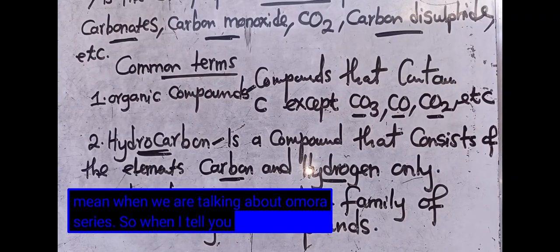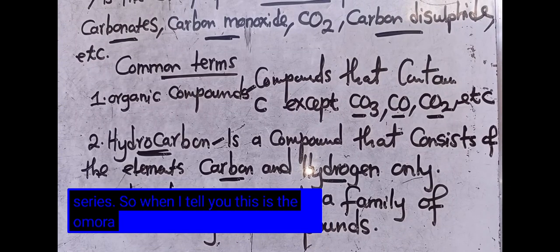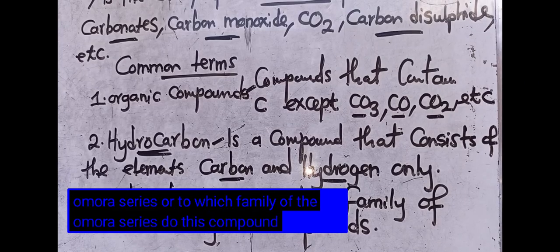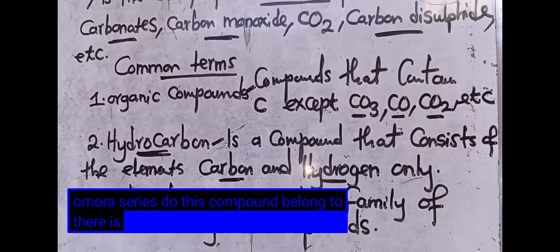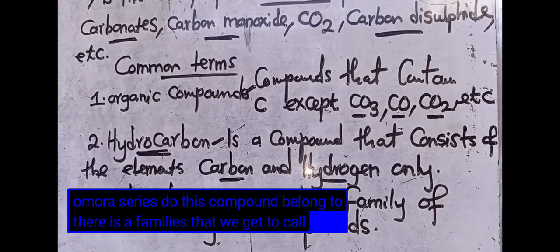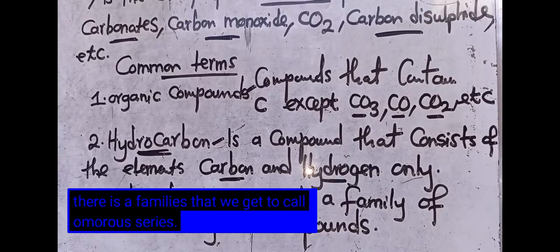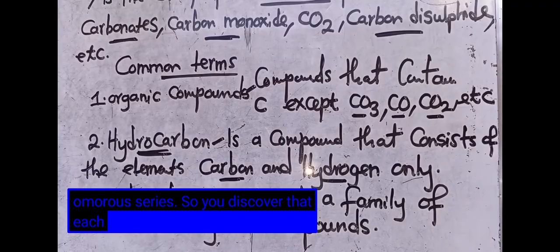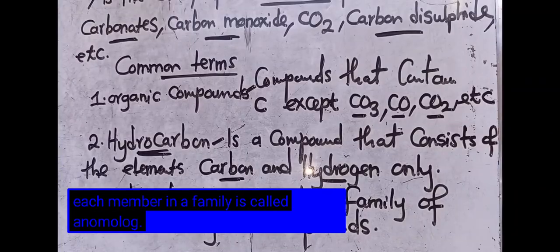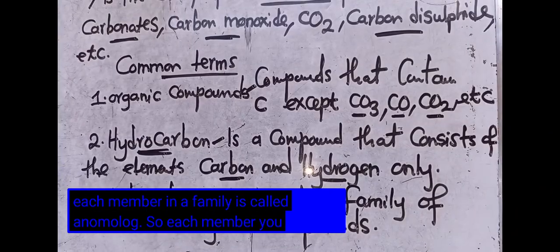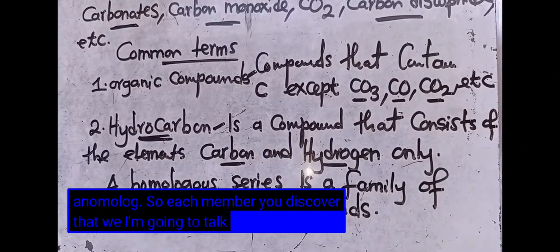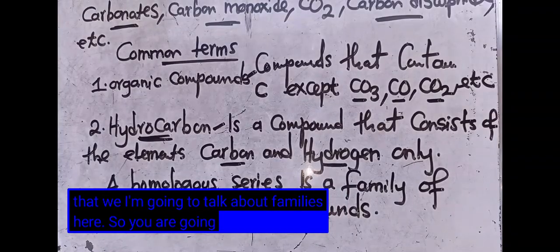So when I tell you this is the homologous series, or ask which family of the homologous series this compound belongs to, there are families that we call homologous series. Each member in a family is called a homologue. I'm going to talk about families here, so you are going to understand them.